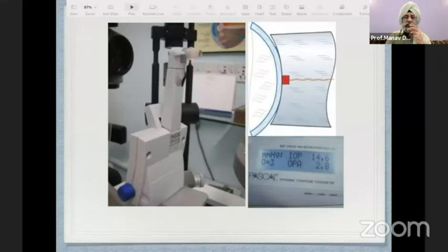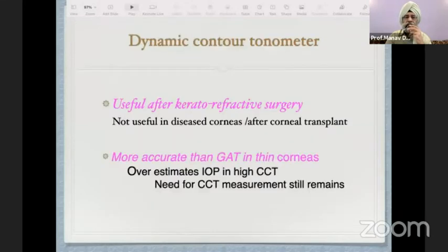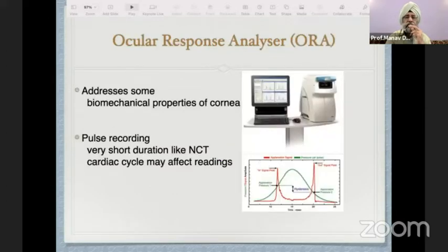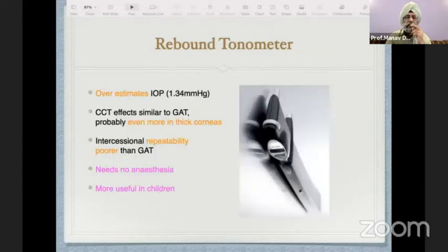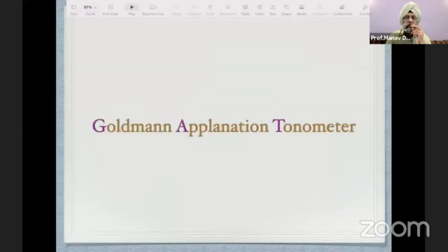This is a picture of the dynamic contour tonometer, which has a slightly different technology and is useful after keratorefractive surgery. It gives a more accurate reading in thin corneas. However, one should remember that it does not give accurate readings in thick corneas, where GAT still stays better than this. The ocular response analyzer addresses some biomechanical properties, and the rebound tonometer does not require anesthesia, so it is more useful in children. However, it does overestimate, and more so in thick corneas.